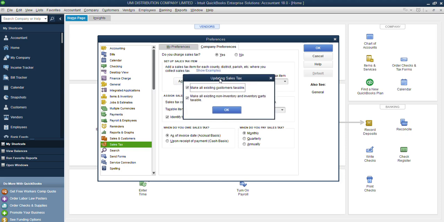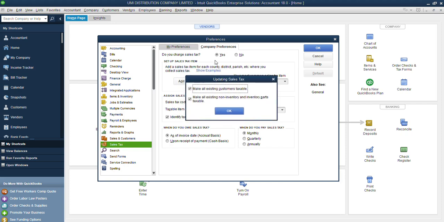Because this is the first time I am setting this, and I have already set up some items and entered some customers, maybe existing inventory items, QuickBooks is trying to tell me that it will make all these items and customers taxable.